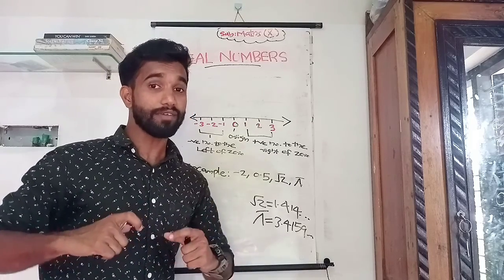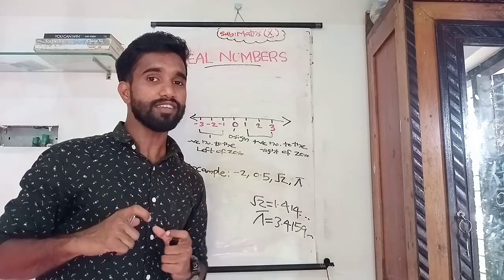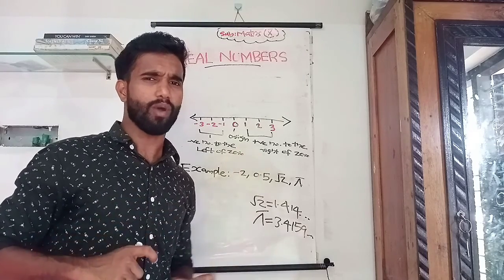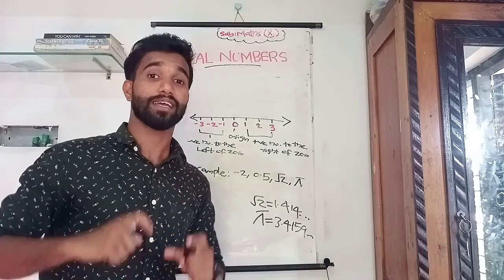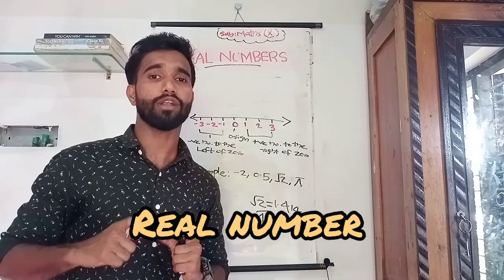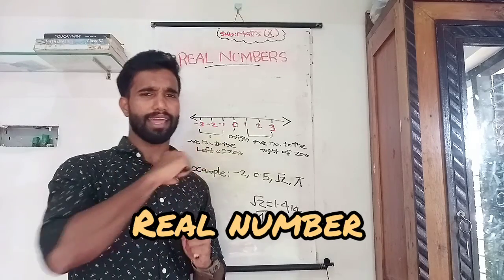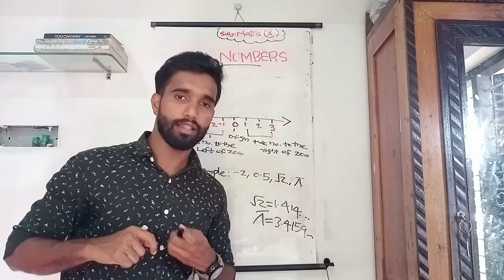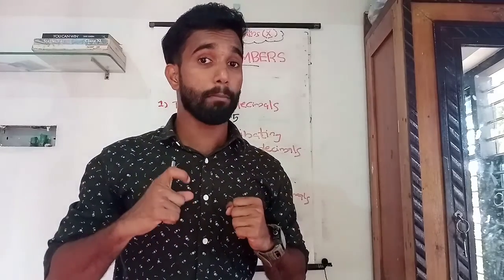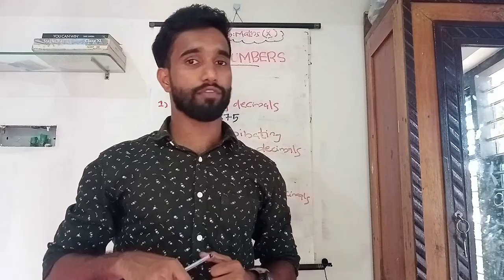Okay, here we have given the definition of real number. What is the definition of real number? Any number that can be plotted on the number line is called a real number. Let's talk a bit about different kinds of numbers.